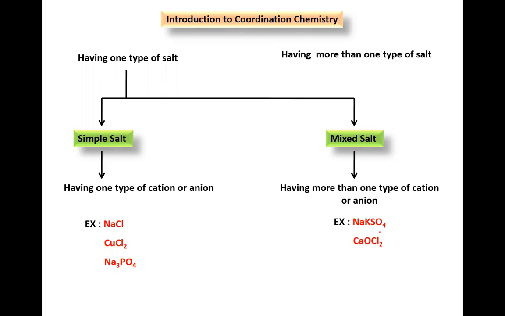One more example is calcium oxychloride, CaOCl2. In this, can you identify which types of ions are present? How many cations and how many anions are there in this example? Two cations and one anion, sir. Two in the sense calcium 2 plus, and then one more cation?